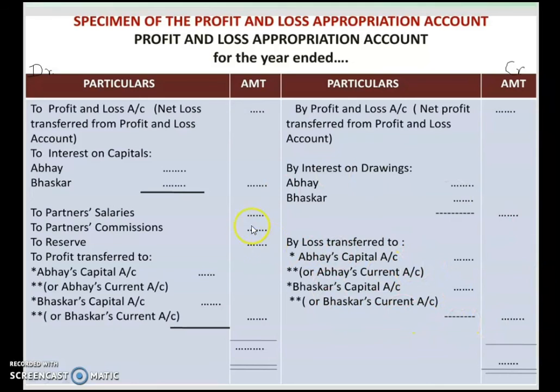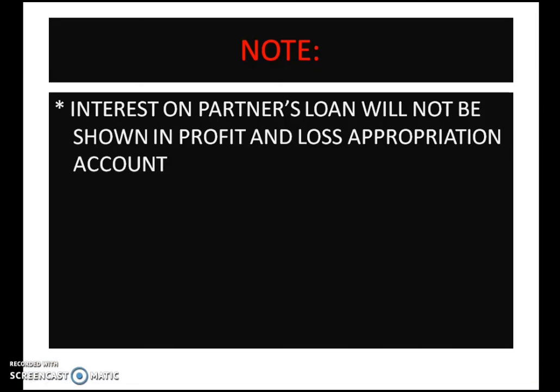For the time being, you just learn the format of the profit and loss appropriation account as it is. Remember, when you are closing this account, you have to transfer the profit to the partner's capital account, or loss also to partner's capital account or current account. Then we make the total and write it over here. So this is the format of the profit and loss appropriation account.